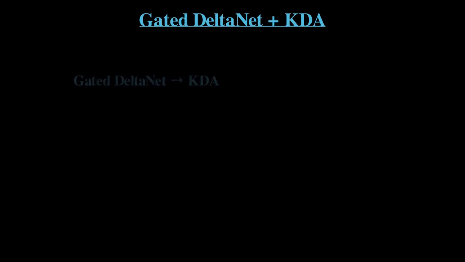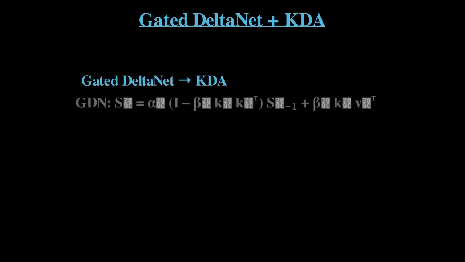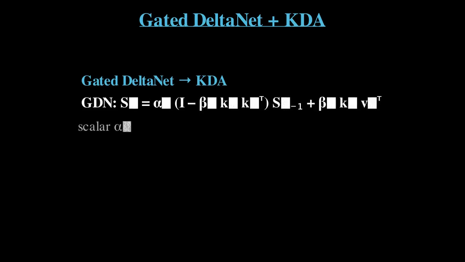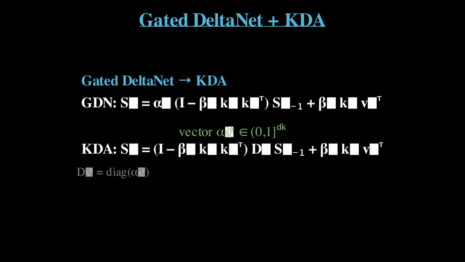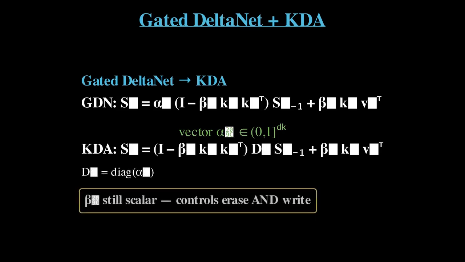Gated DeltaNet combines both, a scalar decay α_t plus the delta rule edit with scalar β_t. S_t = α_t (I − β kk^T) S + β k v^T. KDA, Kimi Delta Attention, sharpens this by making the decay channel-wise. The scalar α becomes a vector. With D_t = diag(α_t), the update becomes S_t = (I − β kk^T) D_t S_{t-1} + β k v^T. Each key channel can now forget at its own rate.